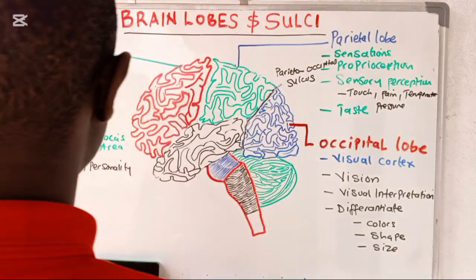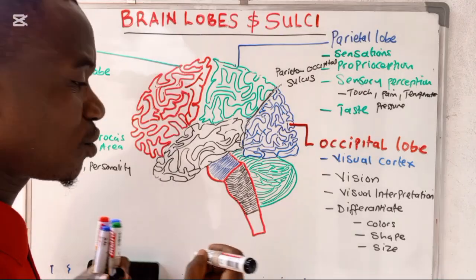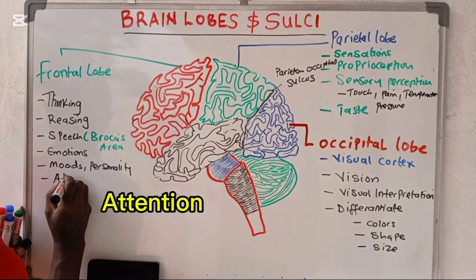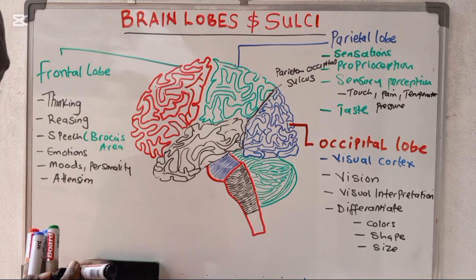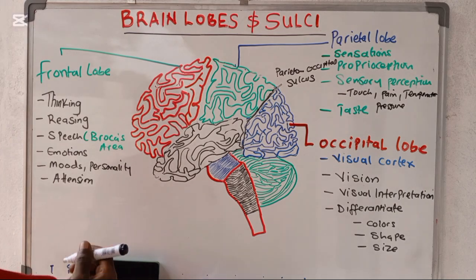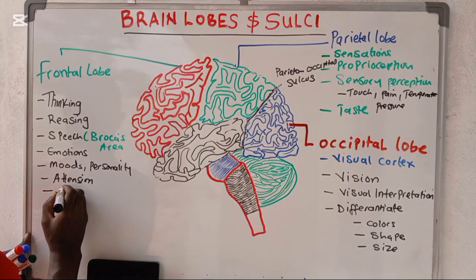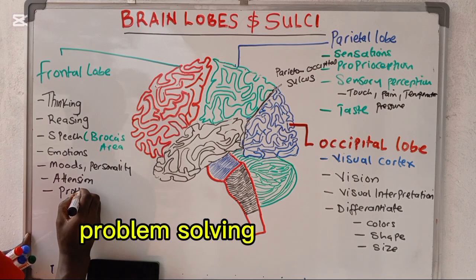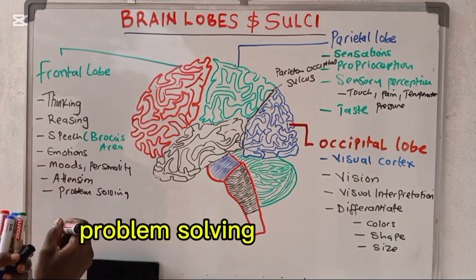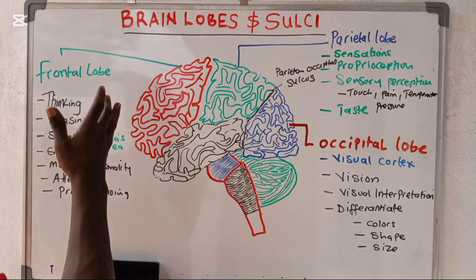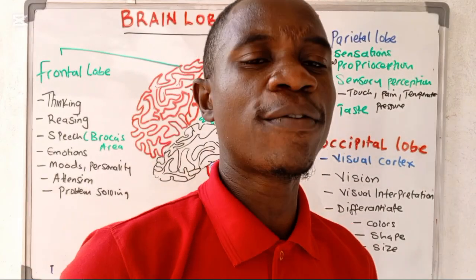Or we also have others like the ability to attention. Attention is also under the frontal lobe control. And lastly, we have problem solving. So all of these that I've listed here are under the control of the frontal lobe.